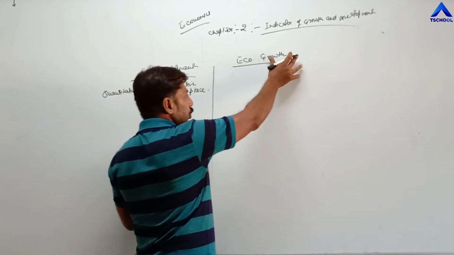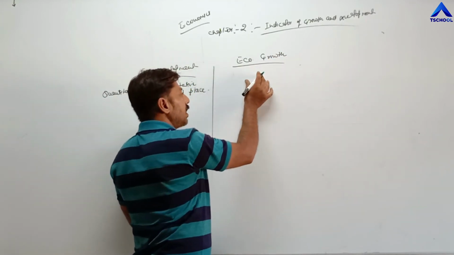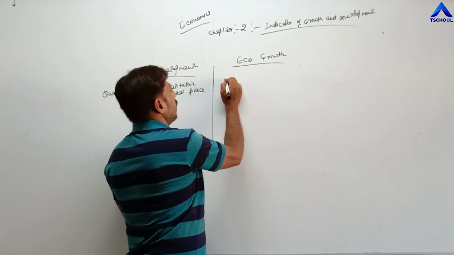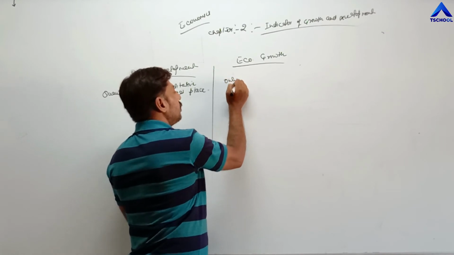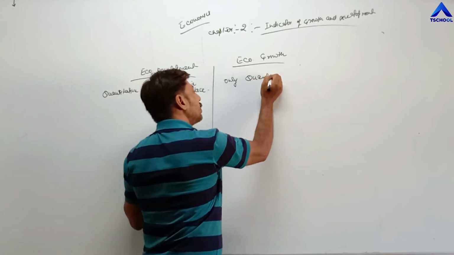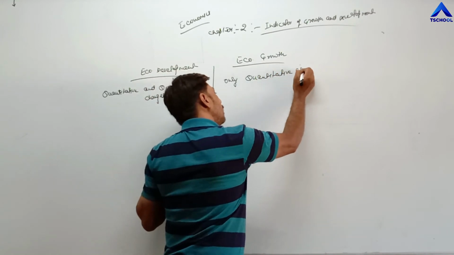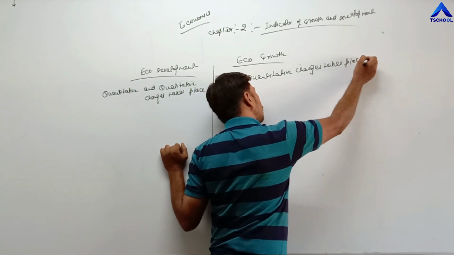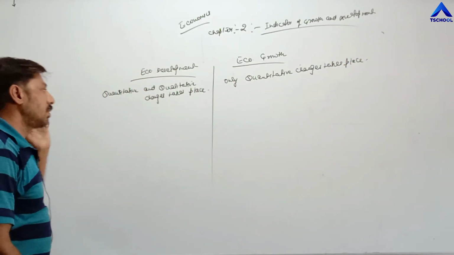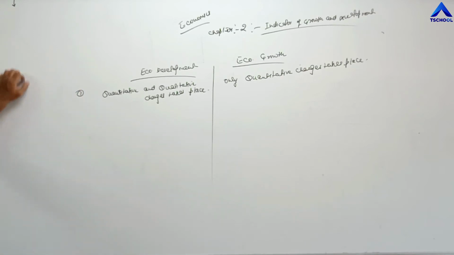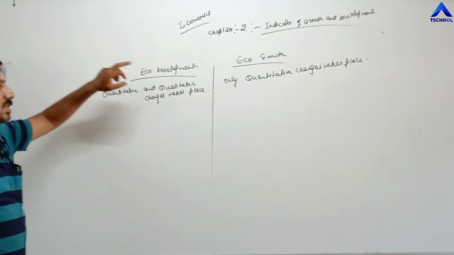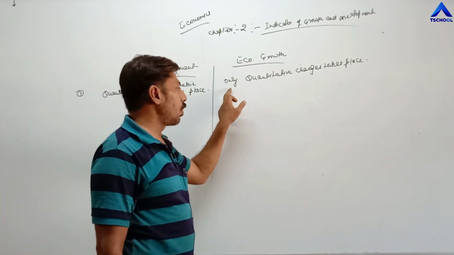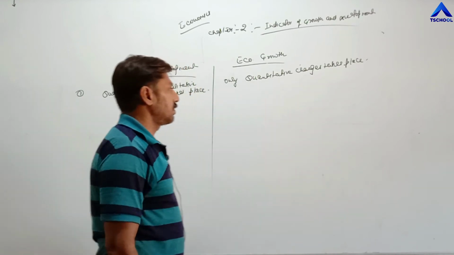But so far as economic growth is concerned, it is focusing only on an increase in national income and per capita income, means quantitative changes. So here in economic growth, only quantitative changes take place. The first difference is completed. Economic development is the process in which both quantitative as well as qualitative changes take place. So far as economic growth is concerned, only and only quantitative changes take place.